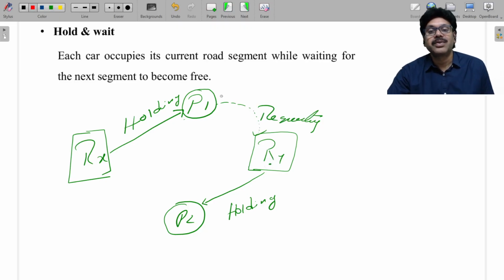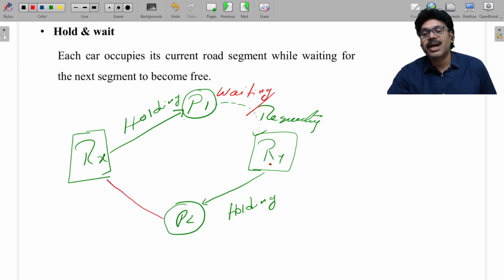Then your requesting edge becomes a waiting edge. Either it should convert into an allocated edge or it should be converted into a waiting edge. As the Ry copy is not available, your request will be under waiting because it is not validated. Then in this case, P2 is requesting for Rx, but Rx is already given to P1. Therefore, whatever request P2 makes, it is supposed to be under waiting.